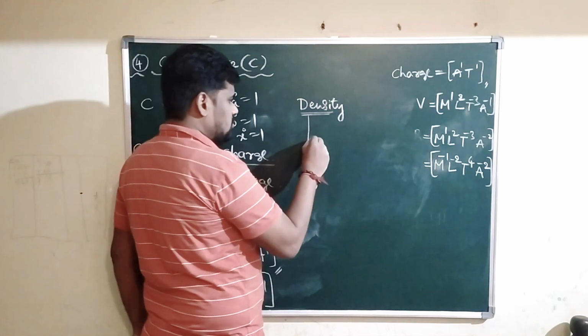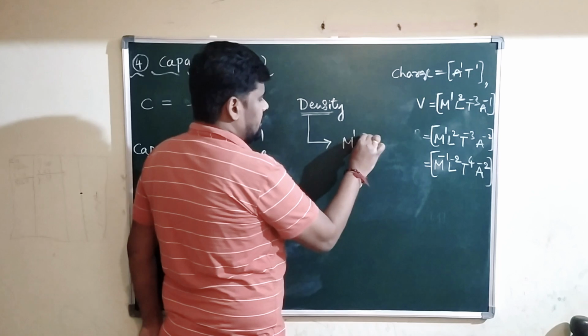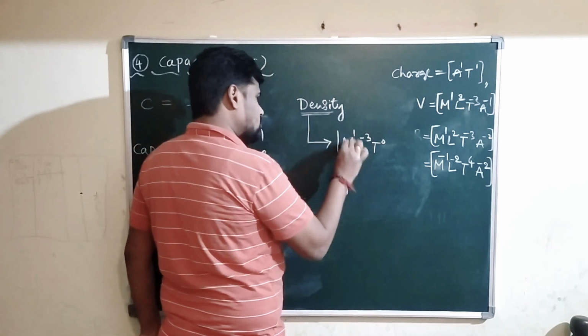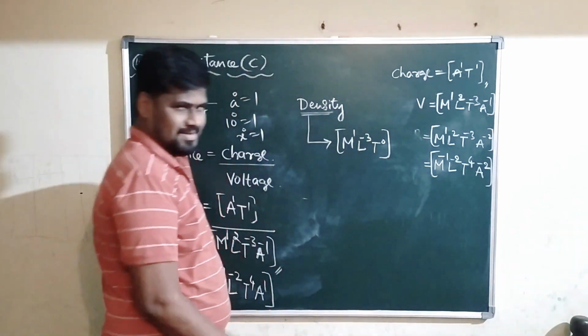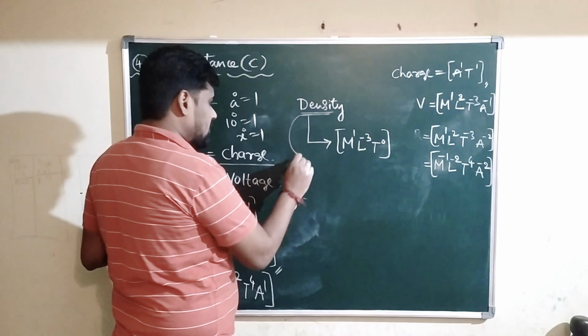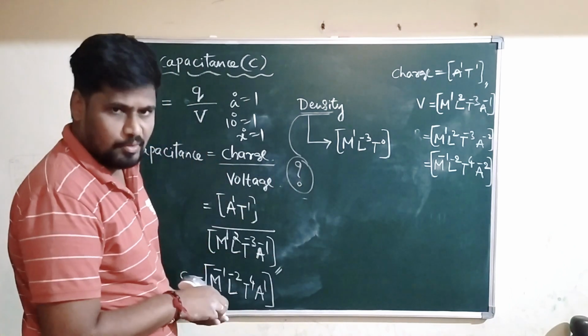You tell me. The dimensional formula for density is given by M power 1, L power -3 and T power 0. If I ask, what is the SI unit of density? What is the SI unit of density?